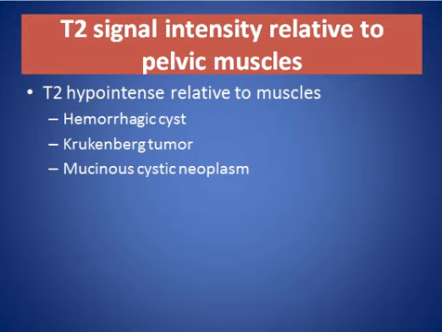Some lesions are hypointense relative to the muscle in T2 weighted images, like hemorrhagic cyst, Krukenberg tumor, and mucinous cystic neoplasm.